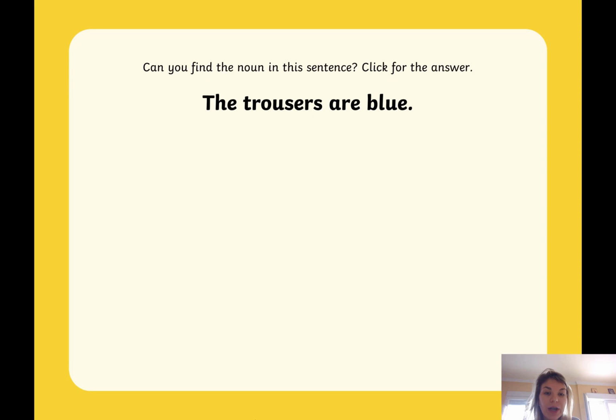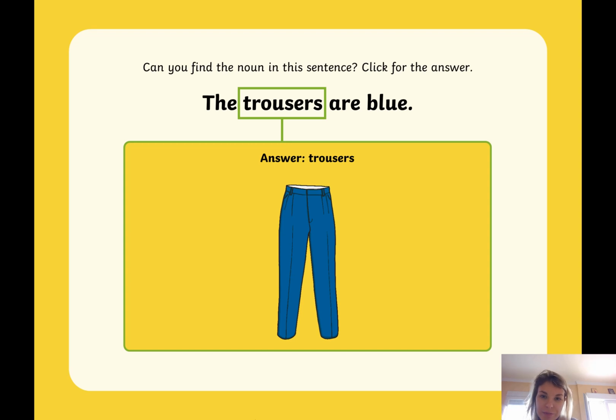Trousers, the trousers are blue. So I'll give you 3 seconds to have a little guess and then I'll click the button. So the trousers are blue. Which word is the noun? 3, 2, 1. Trousers. Hope you got that one right. That's the thing that you're wearing. And the rest of the sentence is describing it.